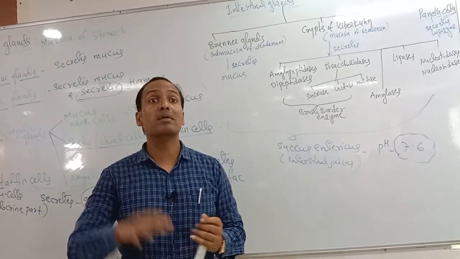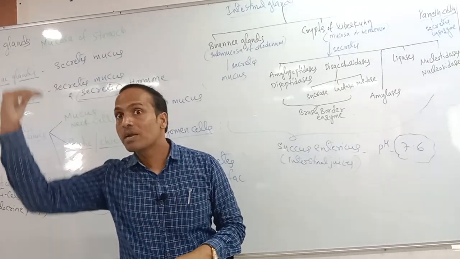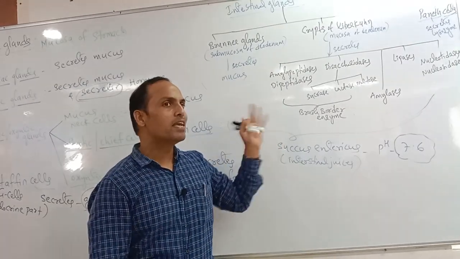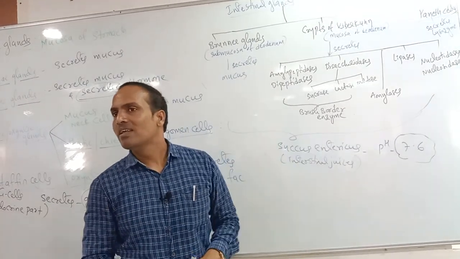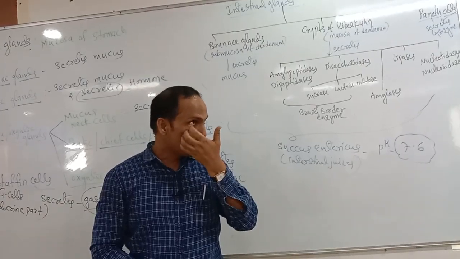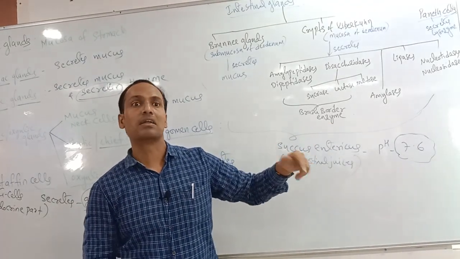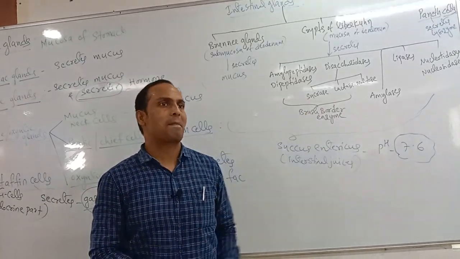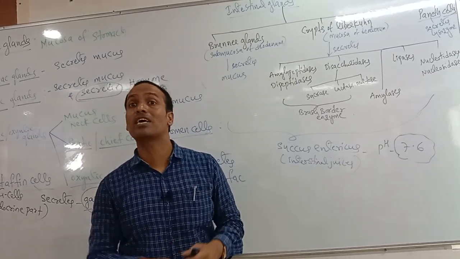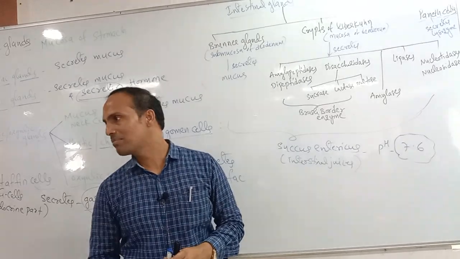Sometimes they may ask matching questions, with pH on one side and enzymes on the other. What is the pH of gastric juice? Pepsin and renin work at pH 1.8 only, because HCl has pH 1.8, and only in that HCl do they become active.